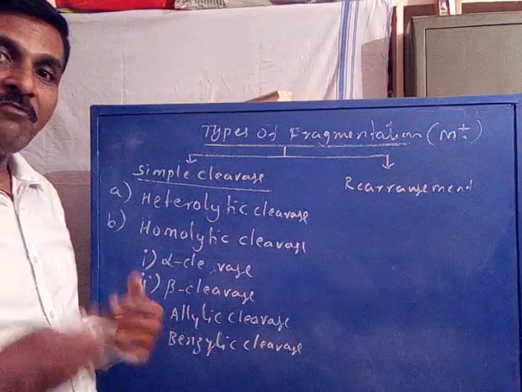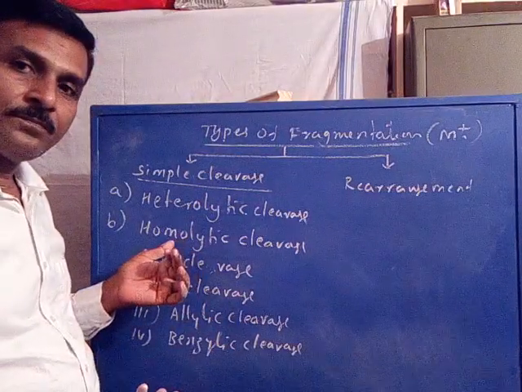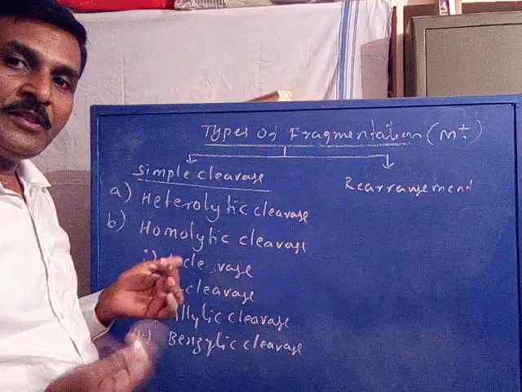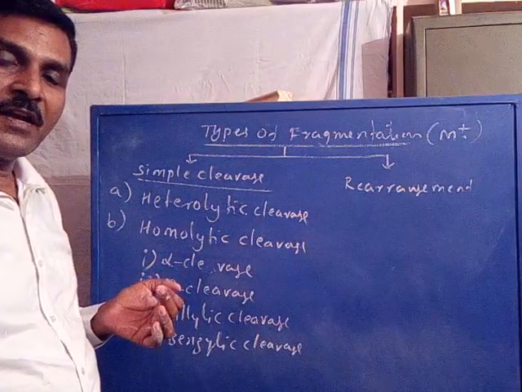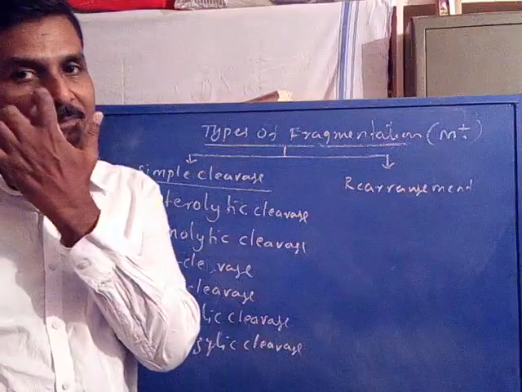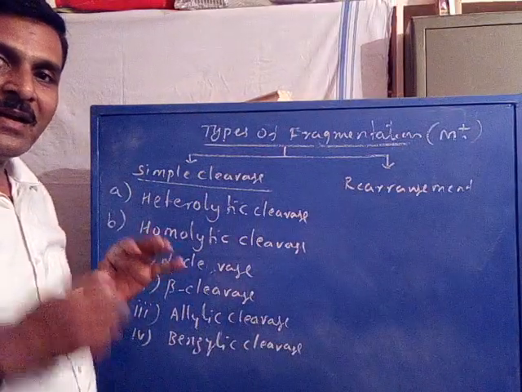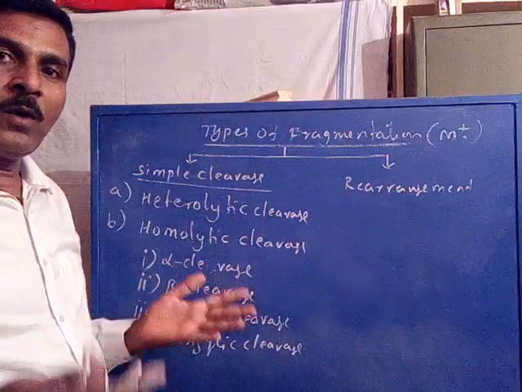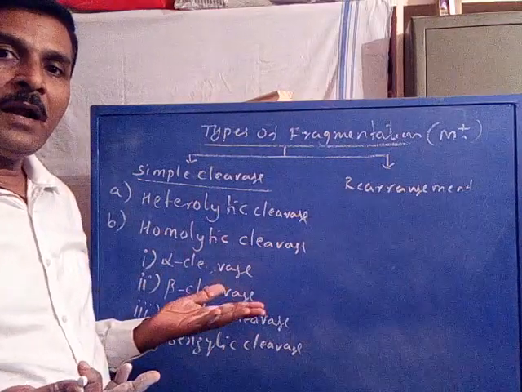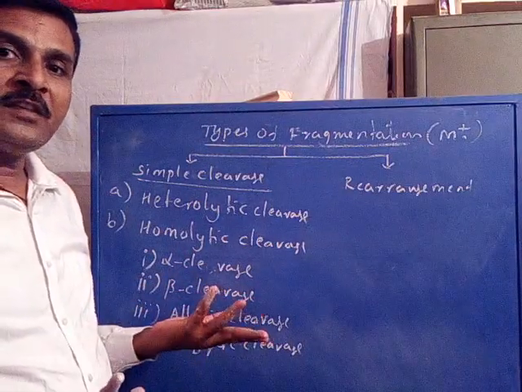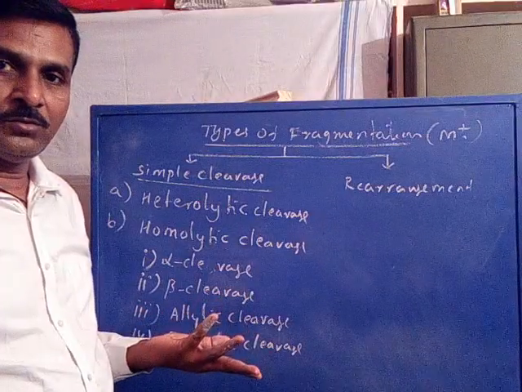The cleavage is with respect to the charge or radical site. Are you following? Homolytic cleavage is the cleavage of a bond where the bonded electrons are mutually shared by the two bonded atoms.